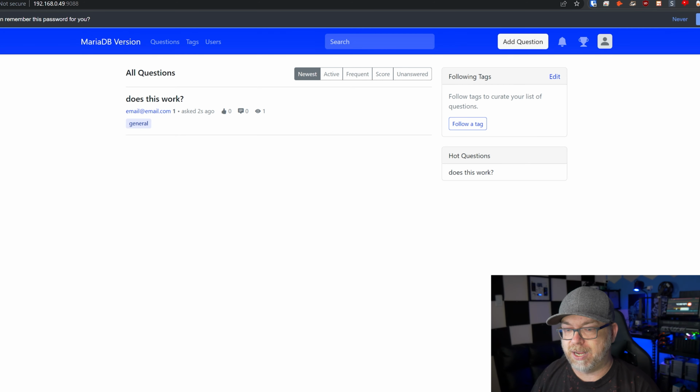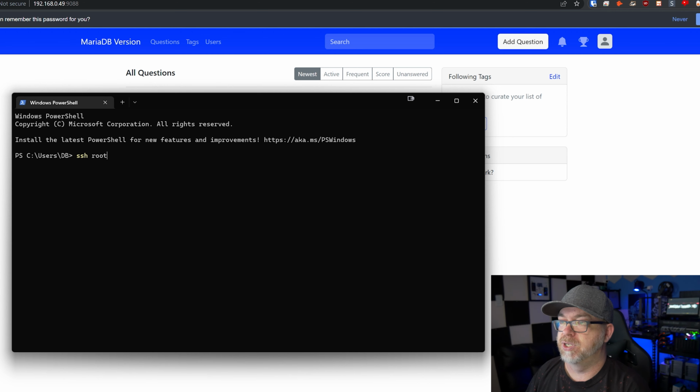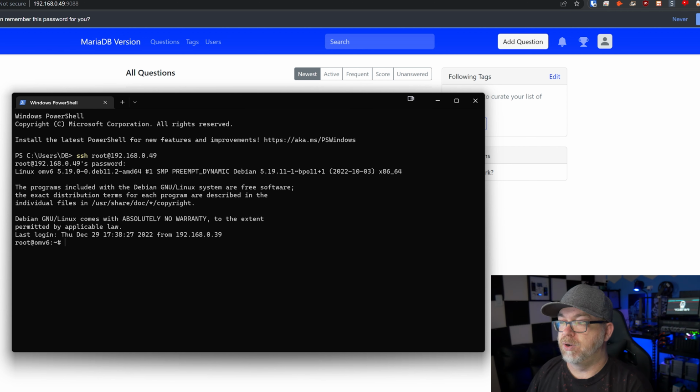But that's the general gist of how to get Answer deployed using Portainer. Of course, you could SSH into your server and deploy that using a command. Just a quick run through on that, right? We would do SSH root at, and then we could do make directory Answer, cd into Answer, and then nano docker-compose.yml.